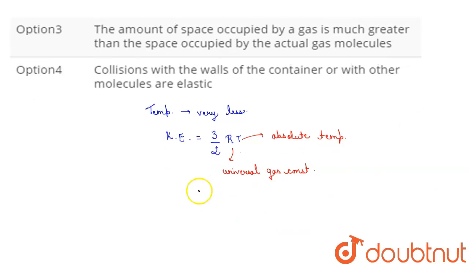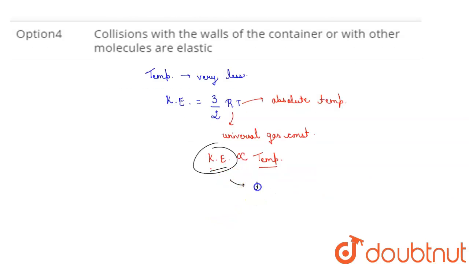So from here it is clear that kinetic energy is directly proportional to the absolute temperature of the gas, which means if we decrease the temperature, kinetic energy will also decrease, and due to which the balloon will collapse. Now coming to the assumptions.